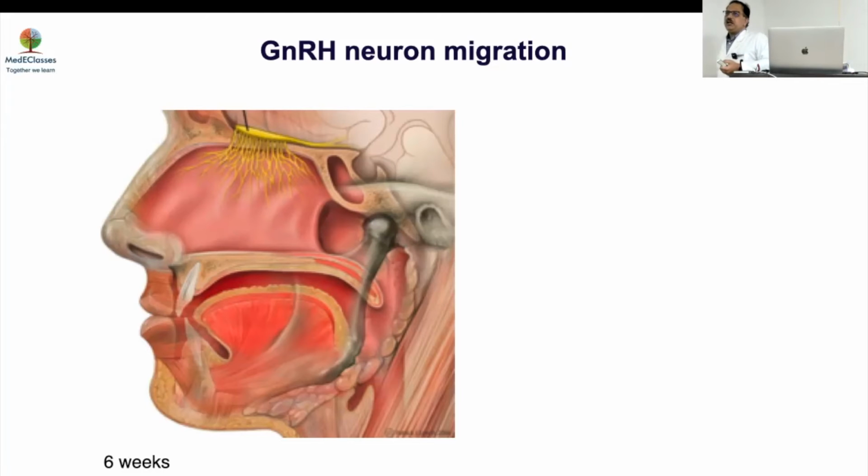Now, which gender has a positive feedback? Have you heard of positive feedback anywhere else in endocrinology? During the antenatal, the fetal period, increased androgen will cause a positive feedback on LH. No, that's different. What I'm trying to ask is a very general question. You talk about negative feedback in endocrinology. This is the only site where you talk about positive feedback. And this happens in girls. Why does it not happen in boys?